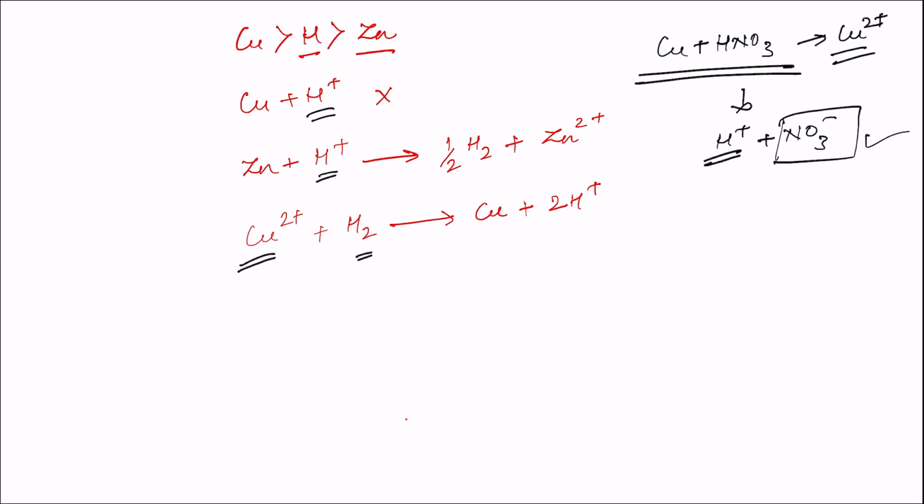And the reason is copper has greater tendency to get reduced or to accept electron than hydrogen, and hydrogen has greater tendency to get reduced or to accept electron than zinc. This will be 2H+ and here it will be only H2.